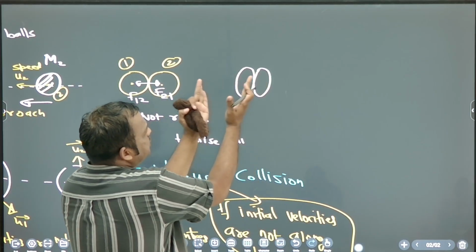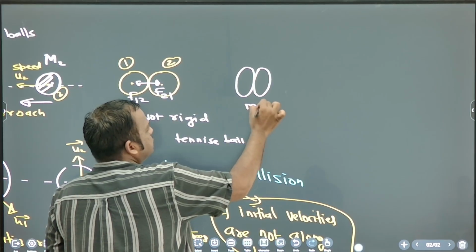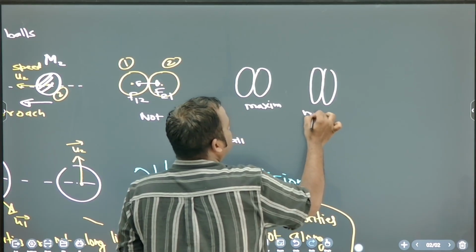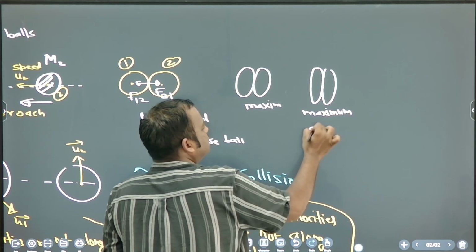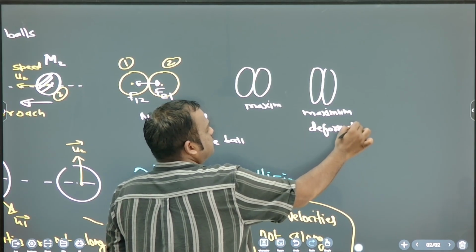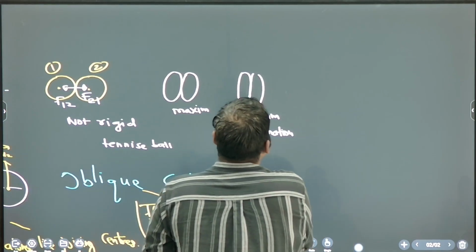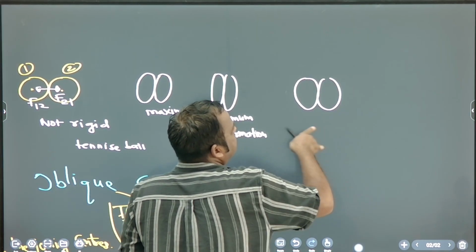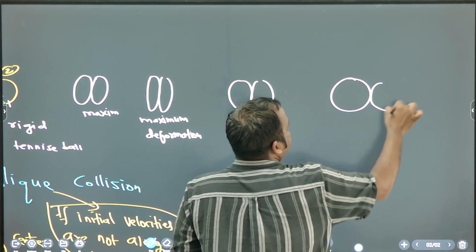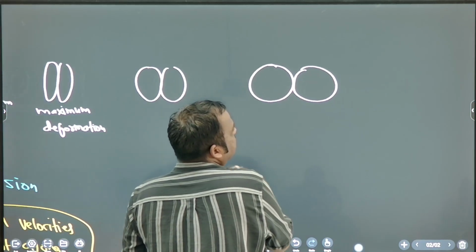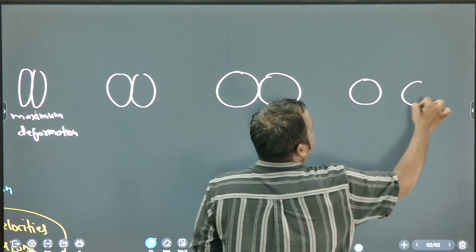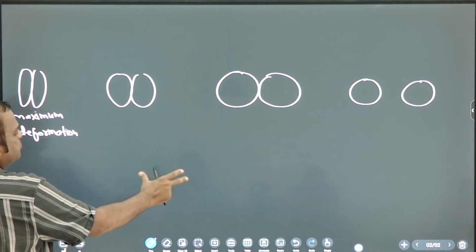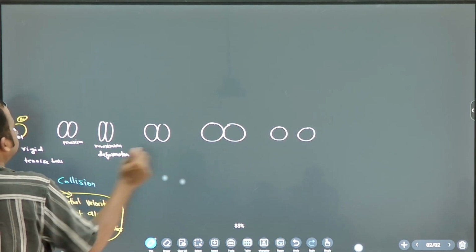Then what will happen? The shape will deform to maximum. Maybe the shape will be like this. Maximum deformation. Then again it will regain its shape. Then again the shape will become spherical. After this spherical shape, their velocities will be different. Now separation is there. So you can observe what is going on in this collision.